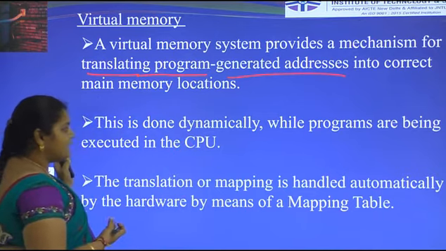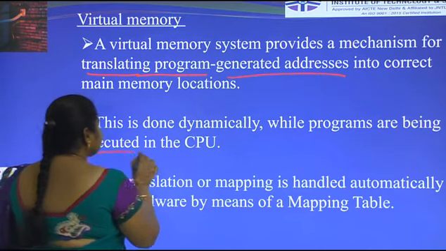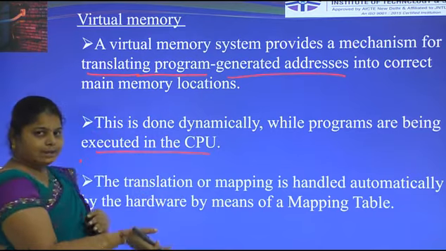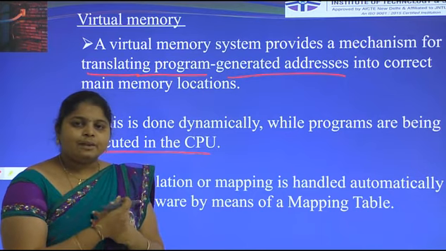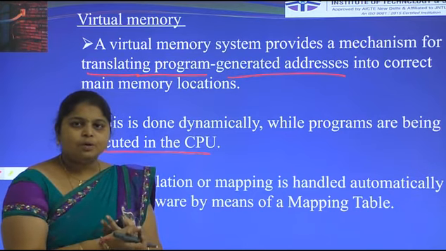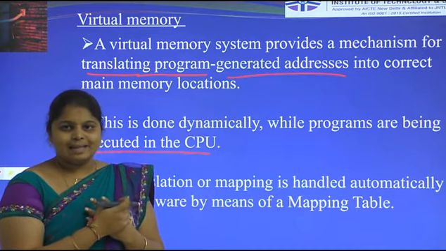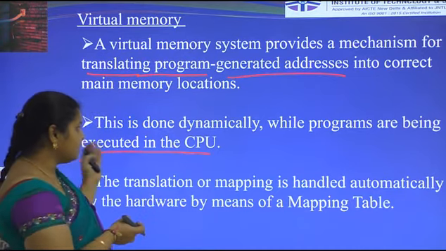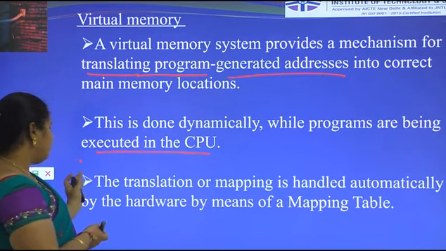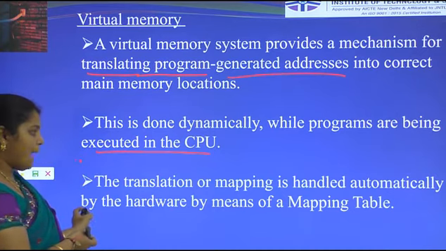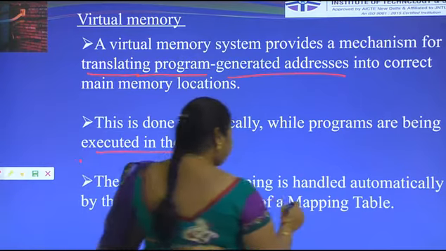This is done dynamically while programs are being executed in the CPU. When you use virtual memory, whenever the program is executed by the CPU, the program size can be higher than the main memory. This is done while the program is being executed in the CPU. Here the translation or mapping is handled automatically by hardware by means of a mapping table.